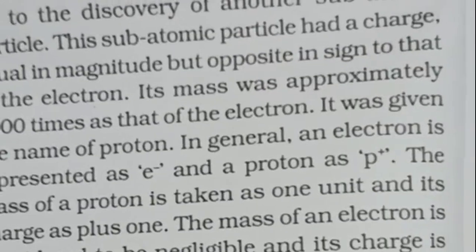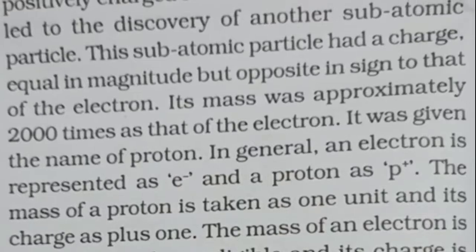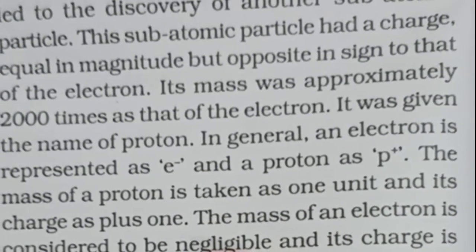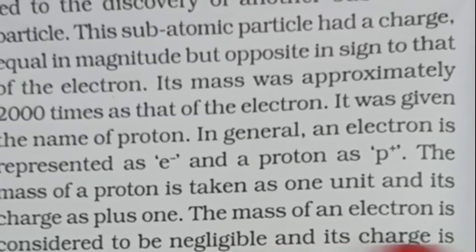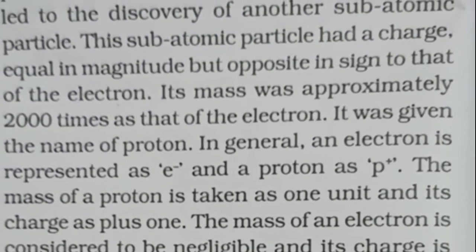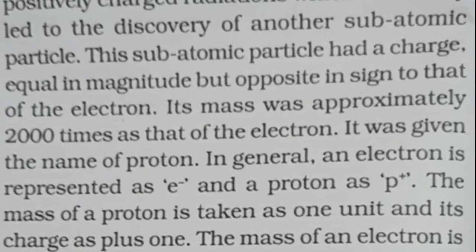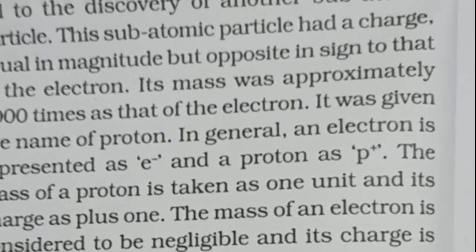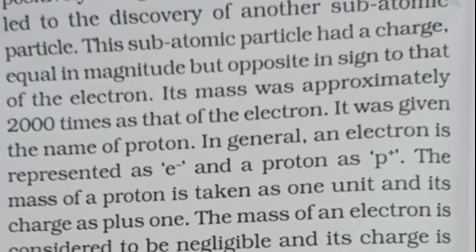So these electrons are denoted by e-. The mass of an electron is considered to be negligible, and its charge is -1. So how did Thomson explain the formation of cathode rays? He explained in the following way.